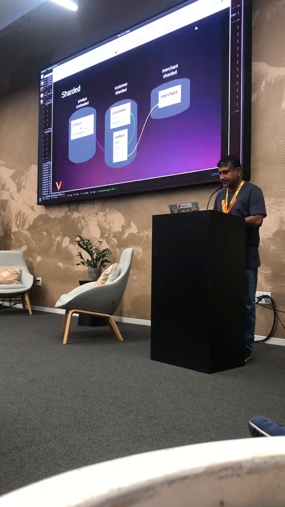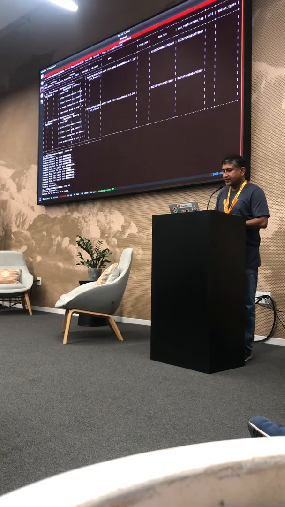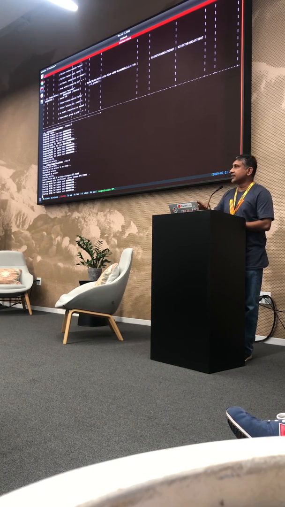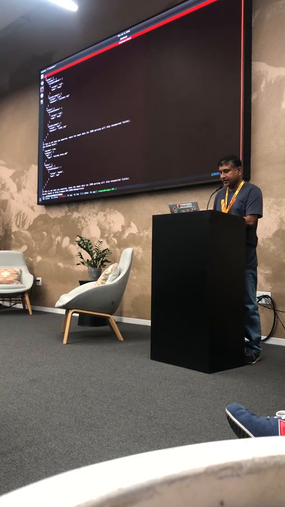Okay, and I should have done this already, which is bring up my cluster. While the cluster comes up, this is a 5 master cluster that I'm bringing up, which is 1 lookup database, 2 customer databases, and 2 product databases. I only have 5 masters, so this is a full Vitess cluster running on my laptop.